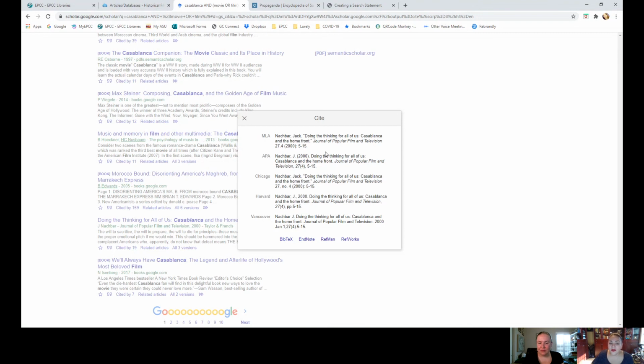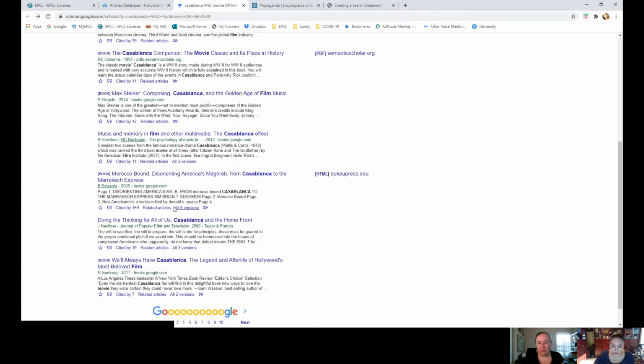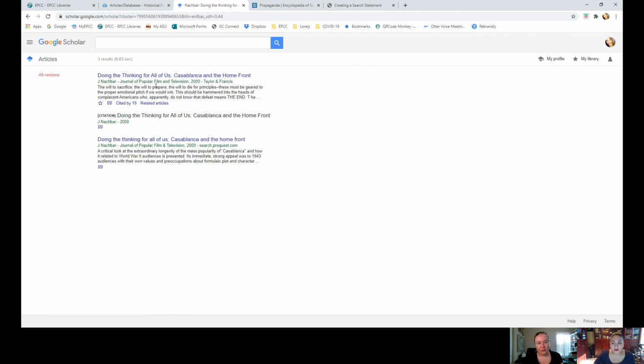You have citation tools. Sometimes you need to double check, and I'm going to share the handout again where you can double check your citations, because there are multiple sources where you can get it from. MLA requires a URL, but since this is giving you 3 versions where you can get it, you have to manually come back and add that one yourself. APA, Chicago, depending on what you're using. If you see here all 6 versions, all 3 versions, it'll give you different links to access that resource where it's available. That's why it's not providing you a link.